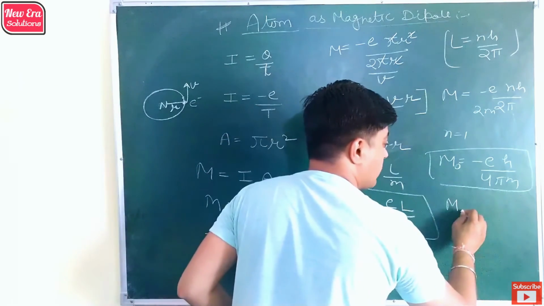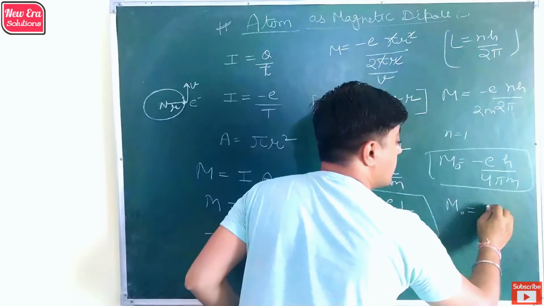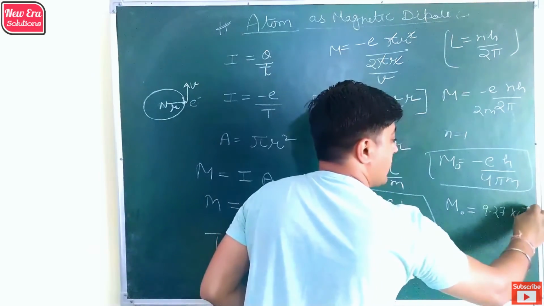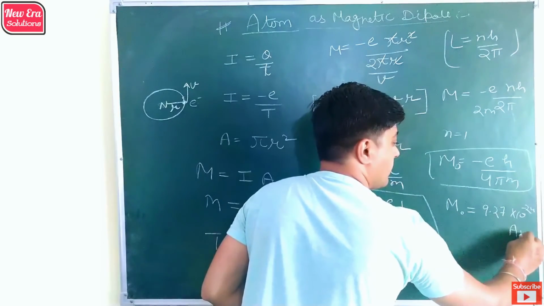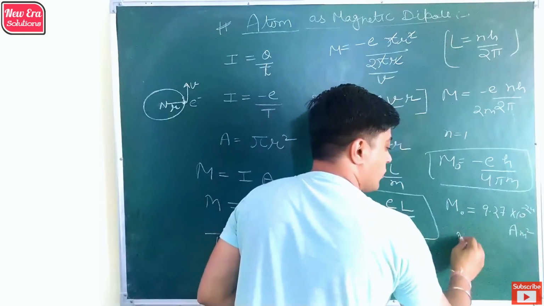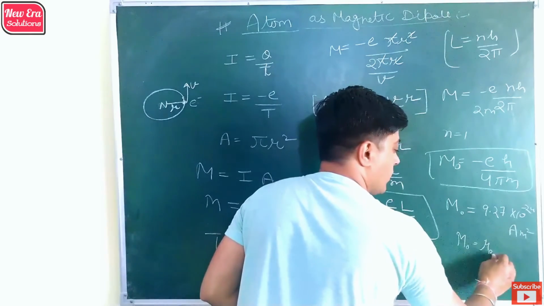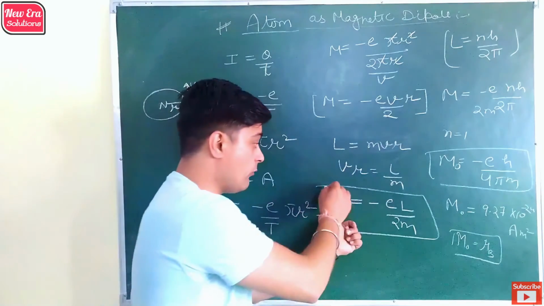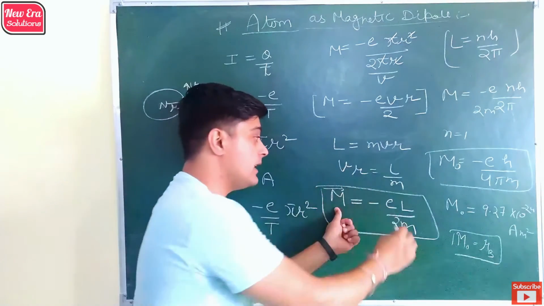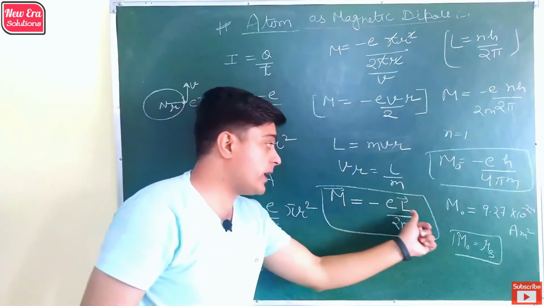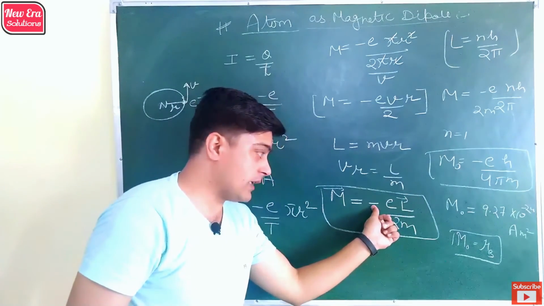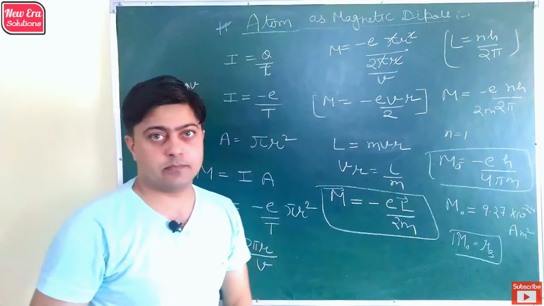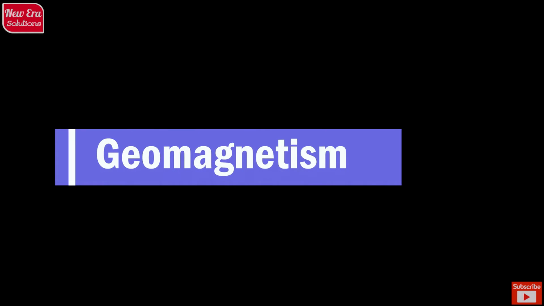So the Bohr magneton is equal to 9.27 into 10 raised to power minus 24 ampere meter square. It is also represented by mu B. Now you also have to focus that the direction of the magnetic moment of the atom is opposite to the direction of angular momentum, because the negative sign shows that these two vector quantities have opposite directions.